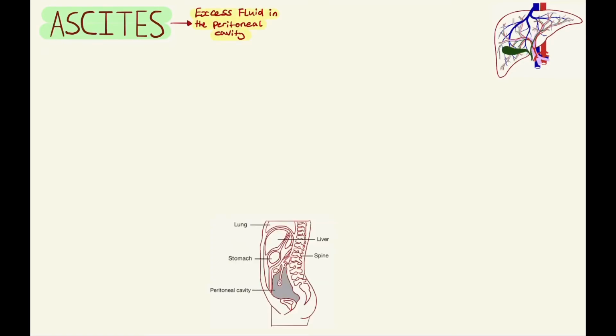Another complication of liver disease is ascites. This is when there is a buildup of too much fluid in a region called the peritoneal cavity. This is the region between the abdomen and abdominal organs, as shown in grey in the diagram. The aim is to get rid of this excess fluid, and this can be achieved in 3 different ways. Either non-drug treatments, drug treatments, or procedural treatments.